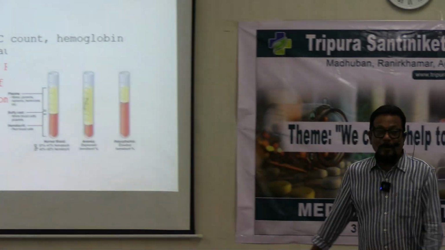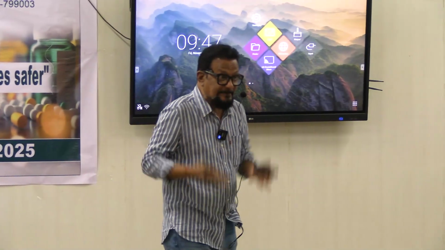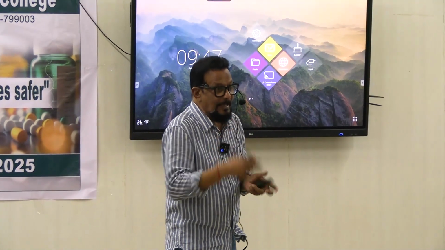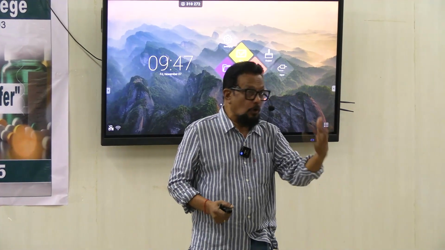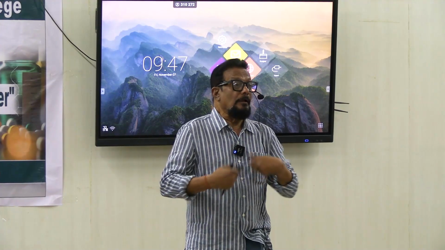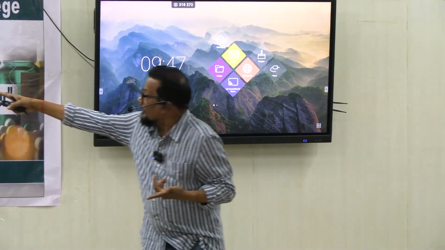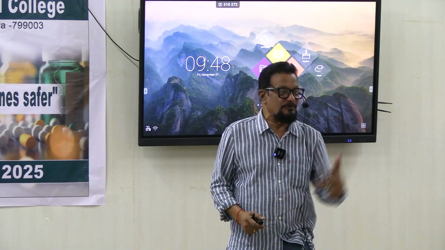Why does anemia happen? It happens due to decreased production of RBC, or increased loss of RBCs through hemorrhage, or increased destruction by hemolytic destruction. These are the 3 main causes.